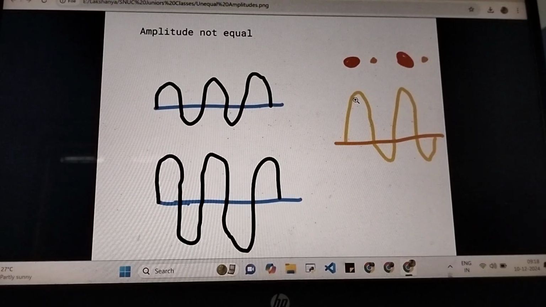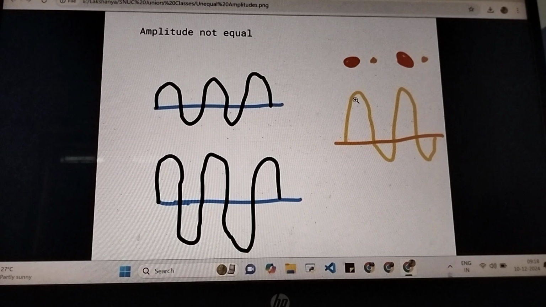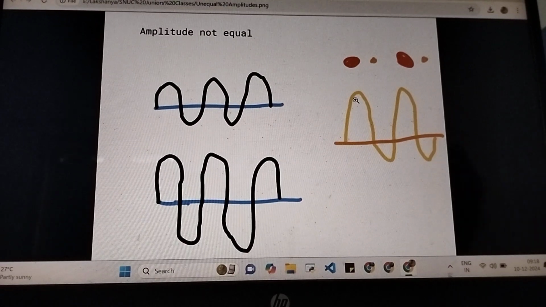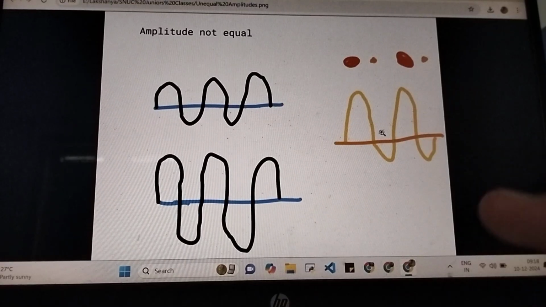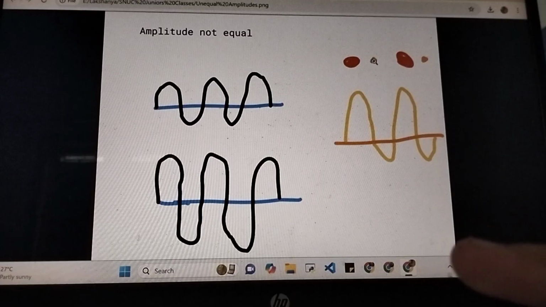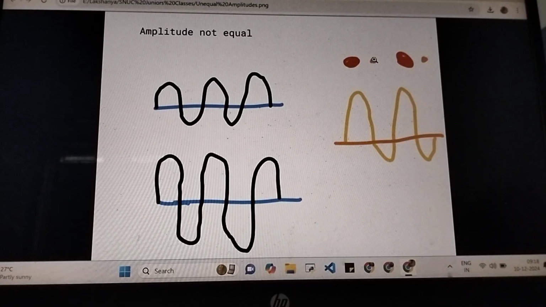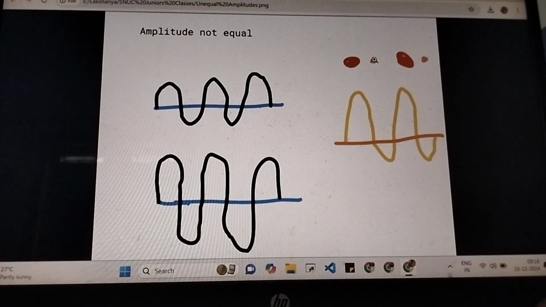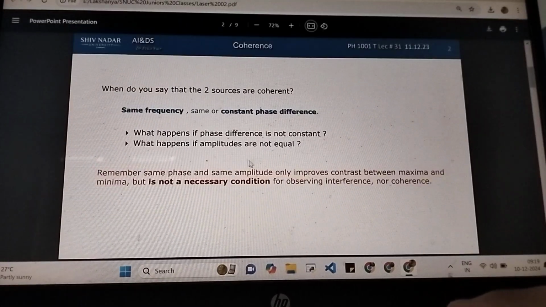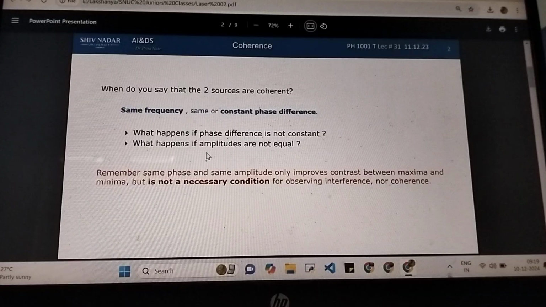And that is perfectly fine, because we are not doing something like a Young's double slit experiment here, where you need a perfect bright spot, dark spot, bright spot, dark spot. Our intention itself is to produce light of maximum intensity. So if we actually have a few milder spots instead of complete darkness in the middle, it is to our added benefit. So to have unequal amplitudes is perfectly okay.